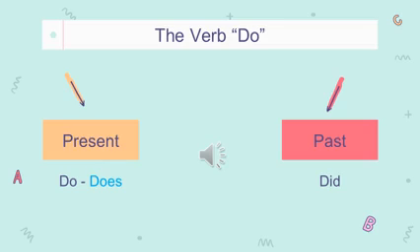The verb do. Similar to the verb have, it has 3 different forms. 2 of these forms are used in the present tense, and 1 form is used in the past tense. Did is the form used in the past tense. Do and does are the forms used in the present tense. Does is used with singular pronouns or singular nouns, and do is used with plural nouns or plural pronouns.